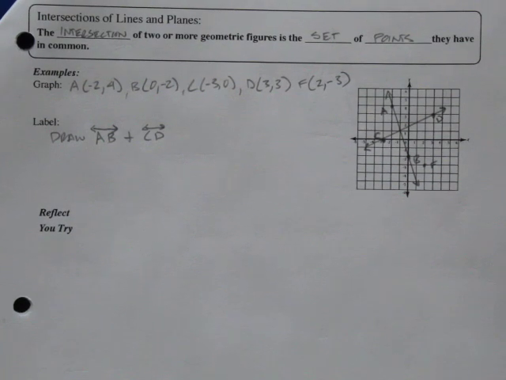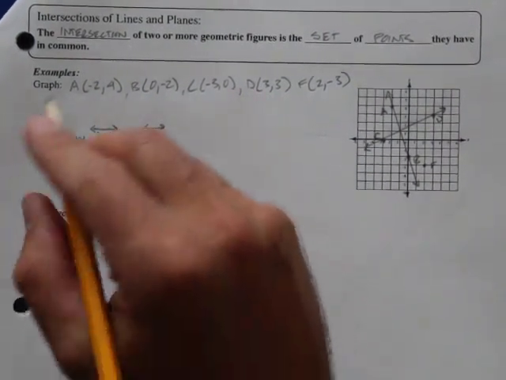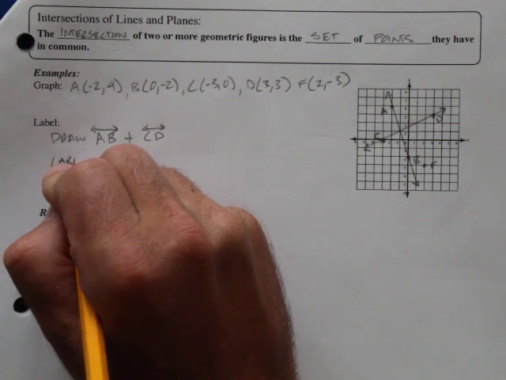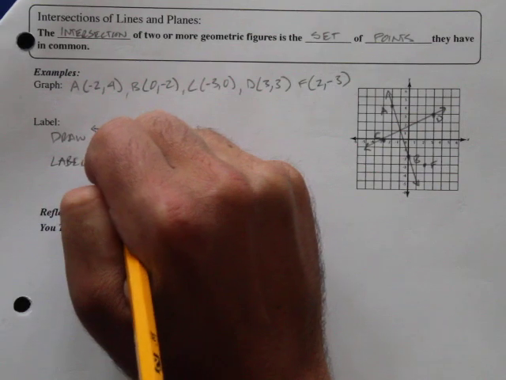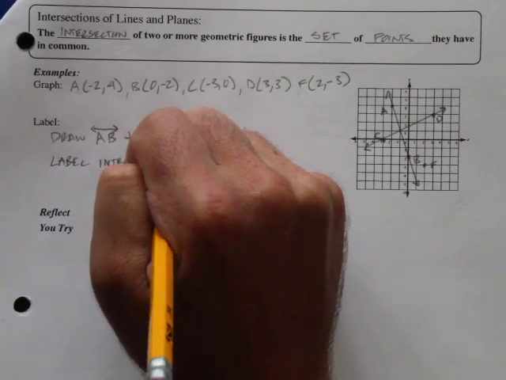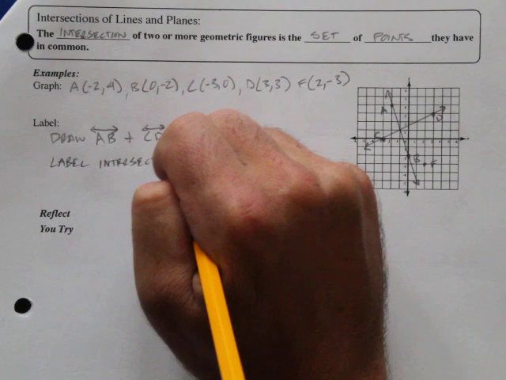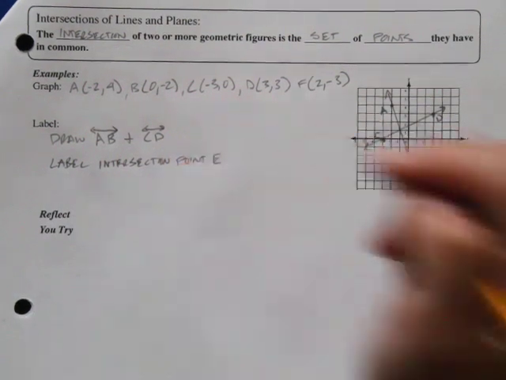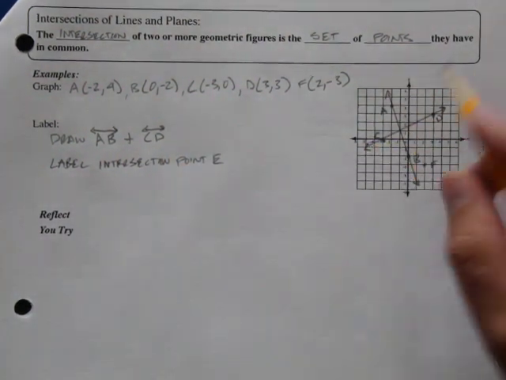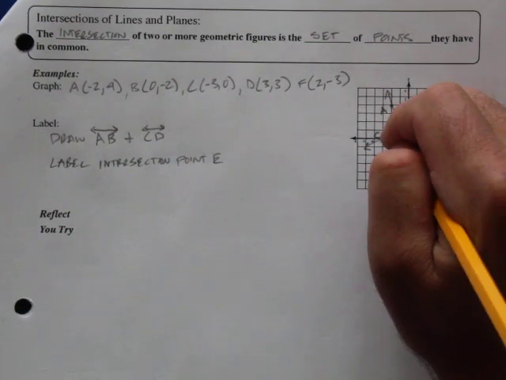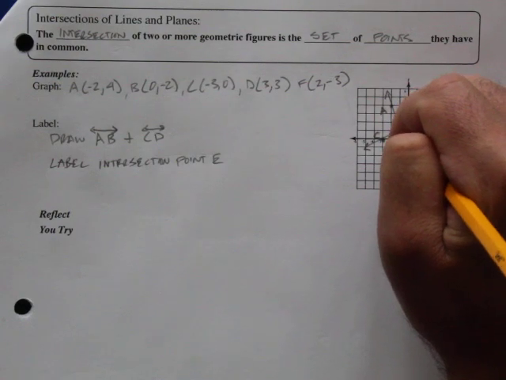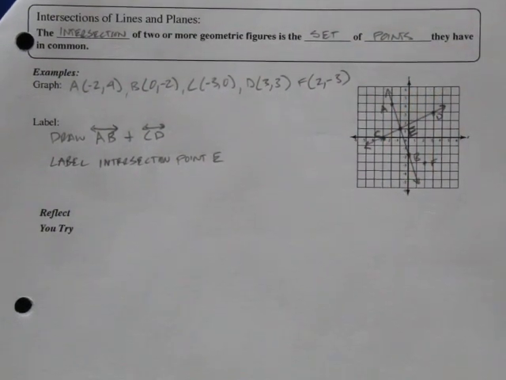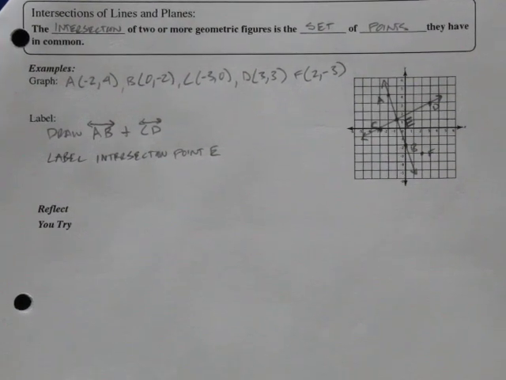And if you don't have the arrows on your test or whatever, you might lose points for that. Now, the next part of this is you're going to label the intersection, point E. So I look at my two lines here, I see where they intersect, and right there at negative 1, 1, that is point E. All right.